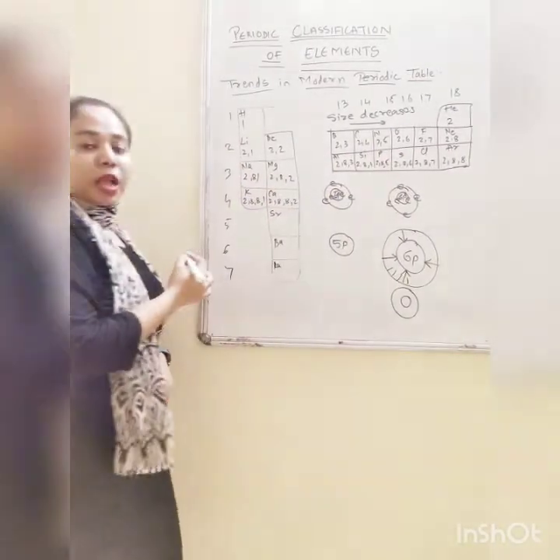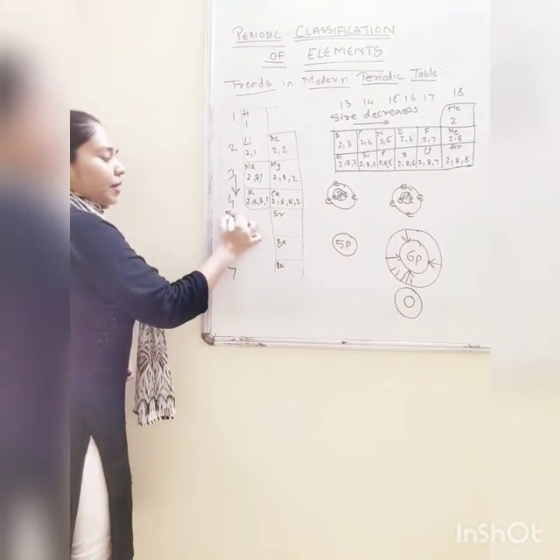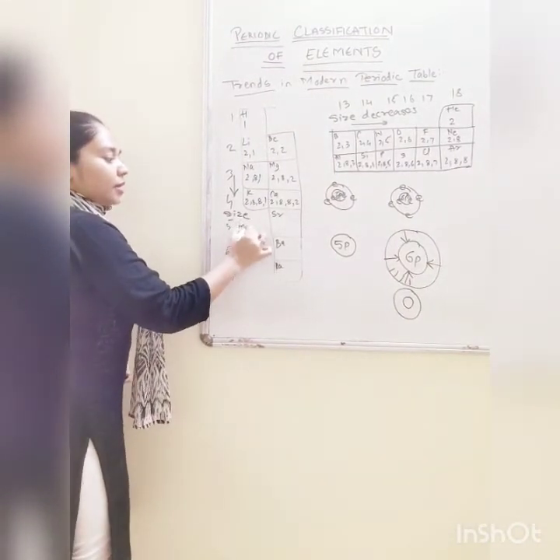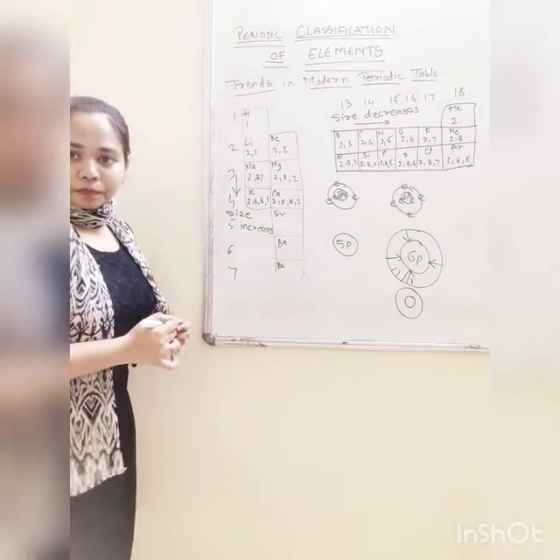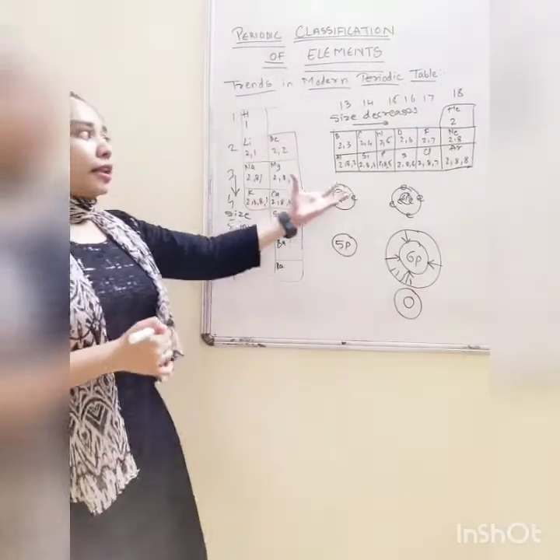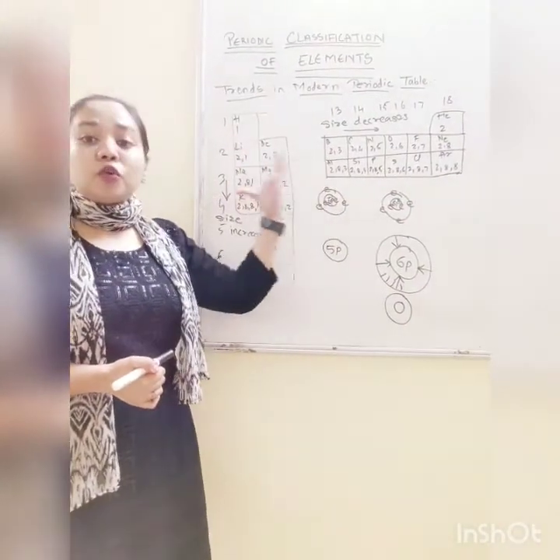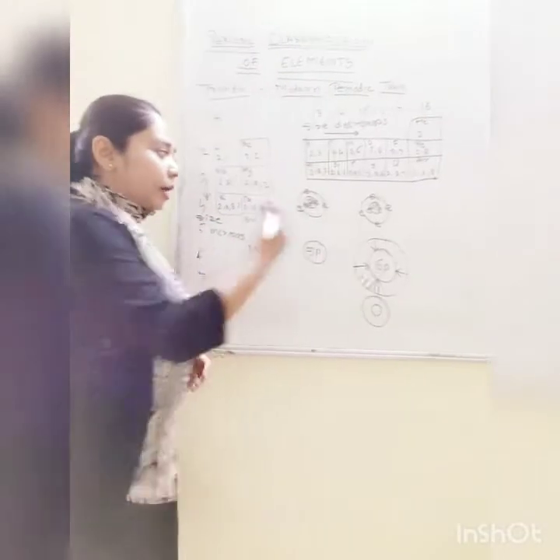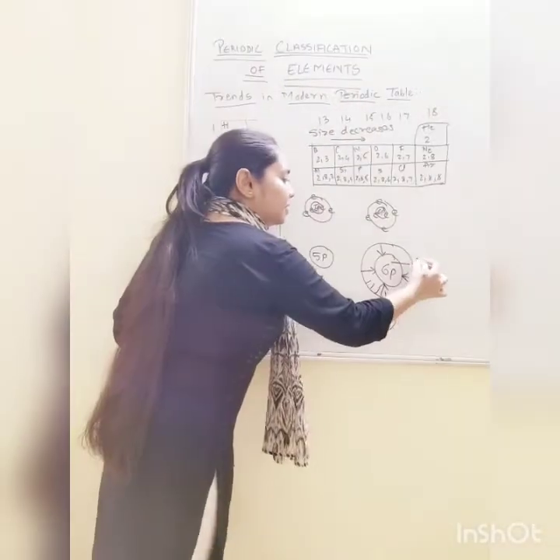But when you go from top to bottom in a group, what happens? Size increases because there is an increase in the number of shells. And here there is the shielding effect, or we can say effective nuclear charge. What I told you, the strength of the nucleus, is known as ENC.